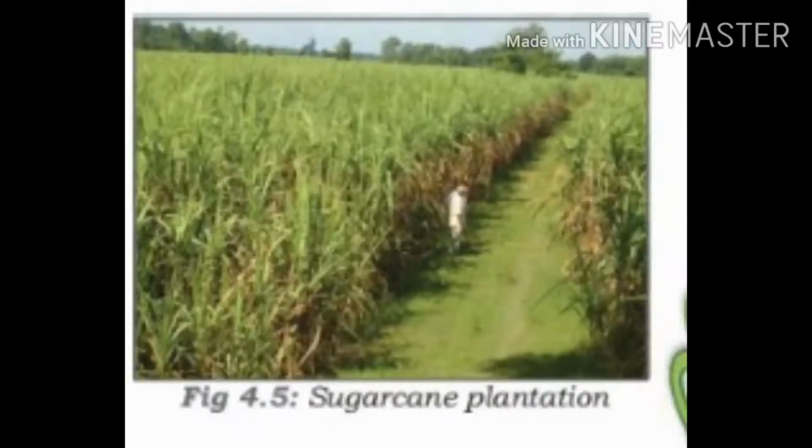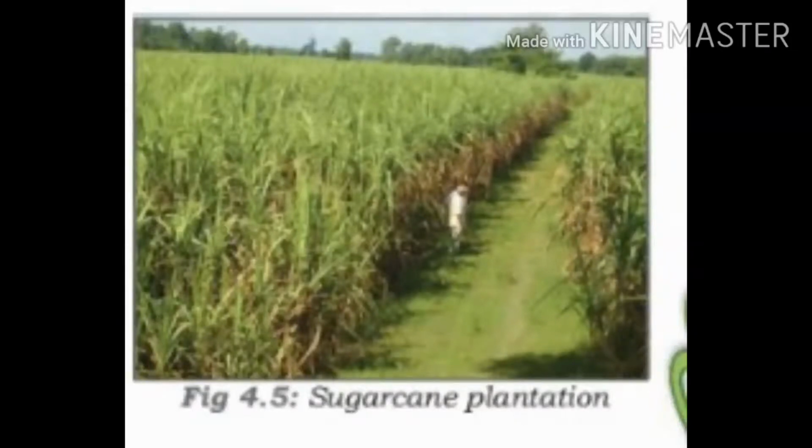This type of farming is typical in temperate grasslands of the world like the prairies of North America, the steppes of Russia and the pampas of Argentina. Due to the moderate rainfall, short growing season and severe winters, cultivation is restricted to a single crop in this type of farming. Clear, children, do you understand or not?